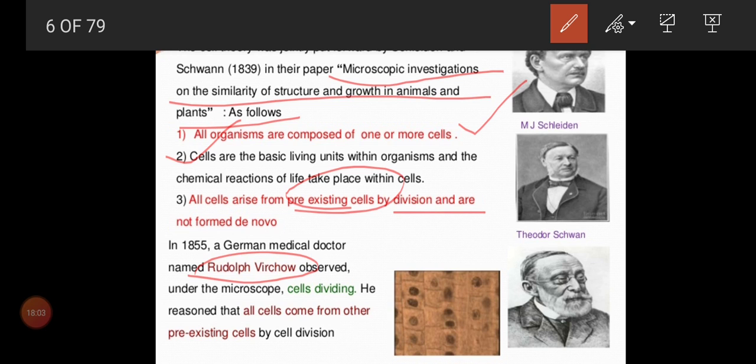And he observed cells dividing under the microscope. He reasoned that all cells come from pre-existing cells by cell division. What Schleiden and Schwann told us is simply that all cells come from pre-existing cells. But Rudolf Virchow observed cell division under the microscope and gave more explanation for that concept. So we say Rudolf Virchow gave the revised cell theory.